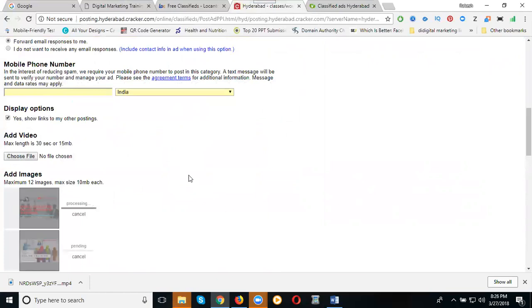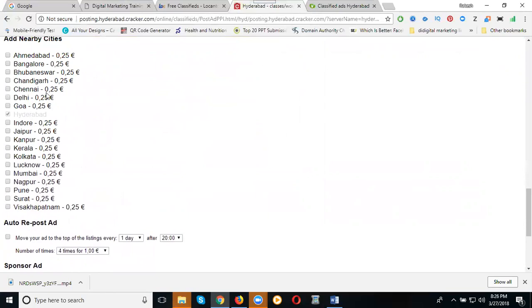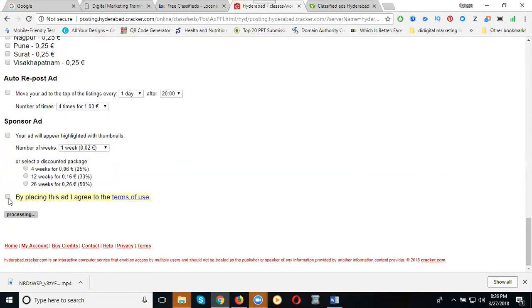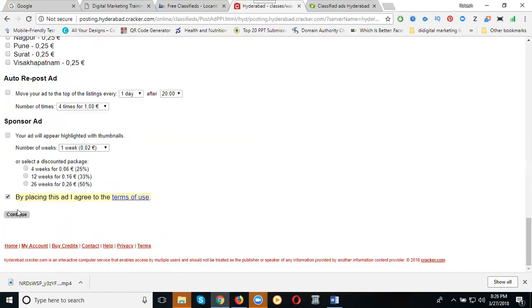So now add it. Just scroll down. If you go to the paid option, Ahmedabad, Bengaluru, they are showing the budget. Now the last one, terms and apply. Just wait for a second, because there is processing for the images. So done here. Now click continue.